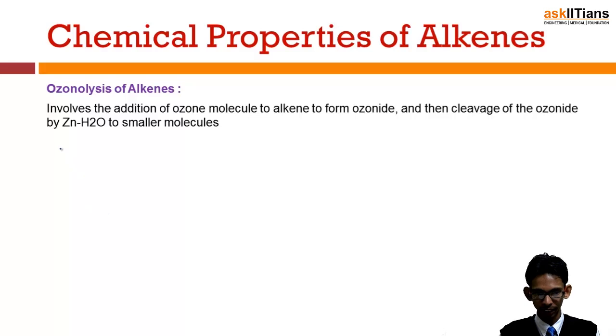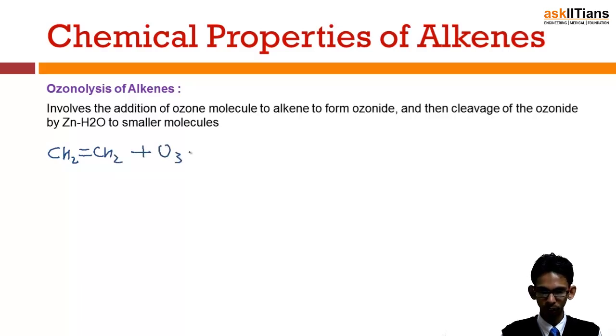Let's say we are starting with CH2=CH2. This is an alkene. When it is reacted with ozone, it results in the formation of a compound like this, CH2-O-CH2, and this is called ozonide.